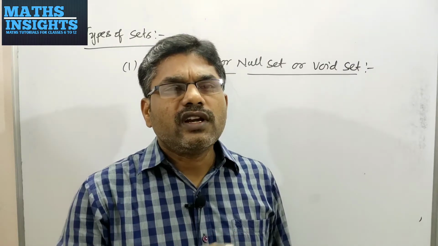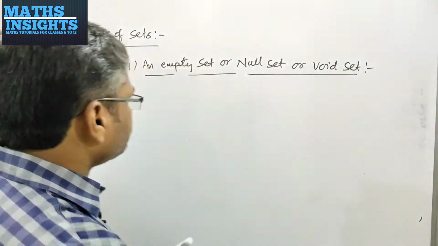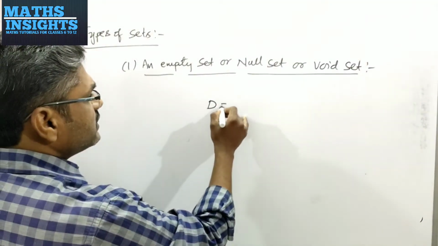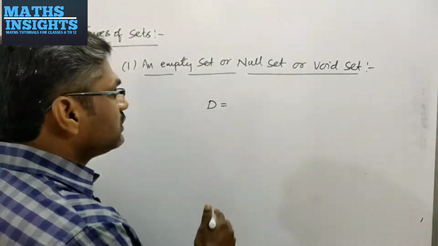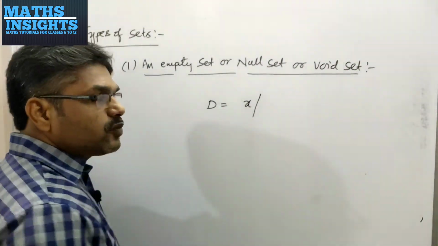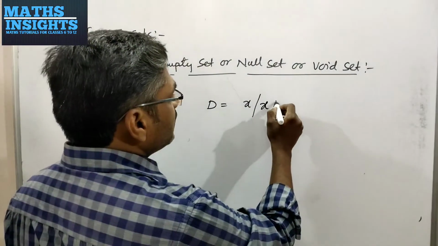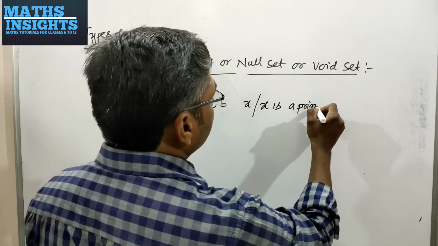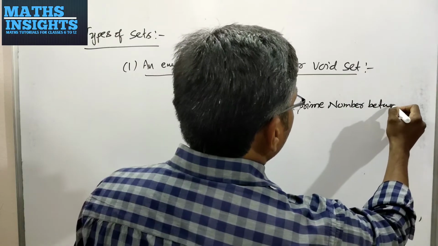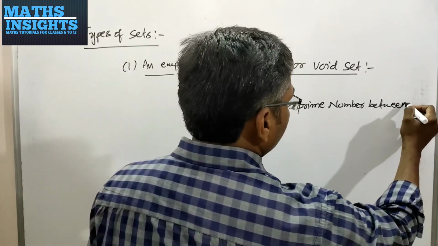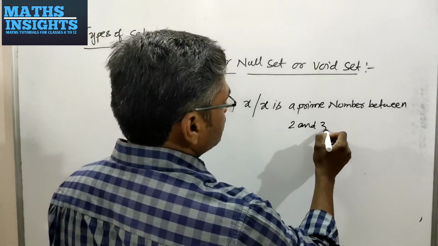You may find different types of null sets. For example, I am taking a set D. I am writing the set D in set builder form by giving a common name to all the elements as X. X is a prime number between 2 and 3.